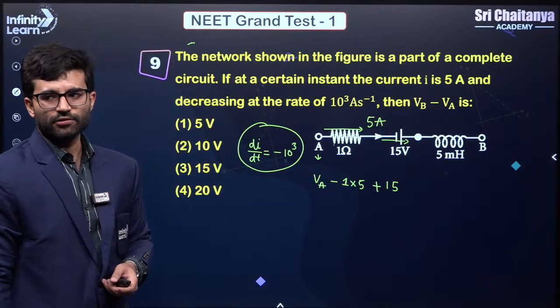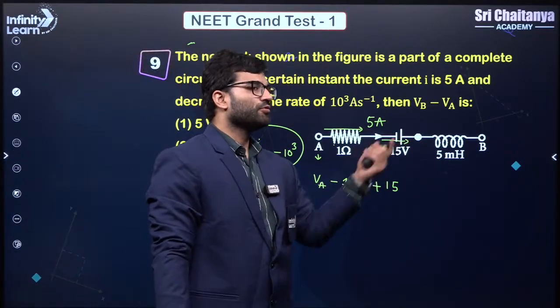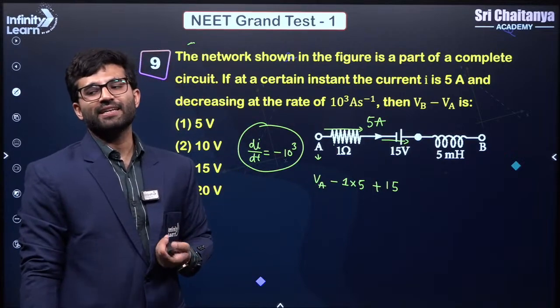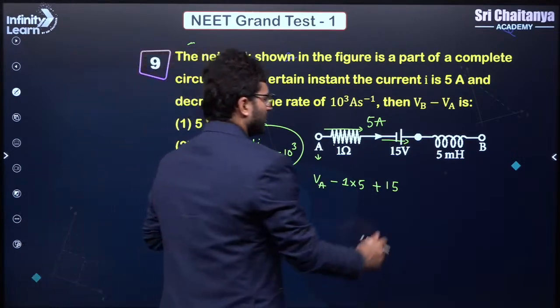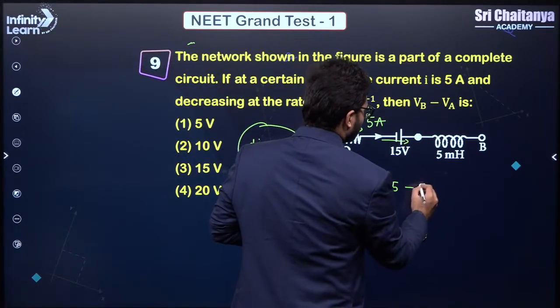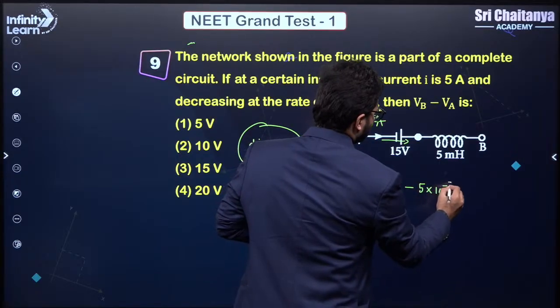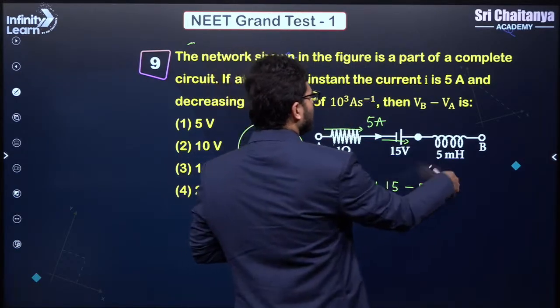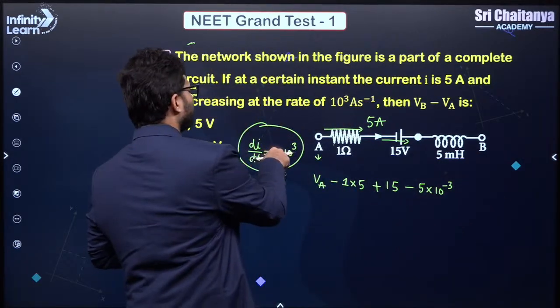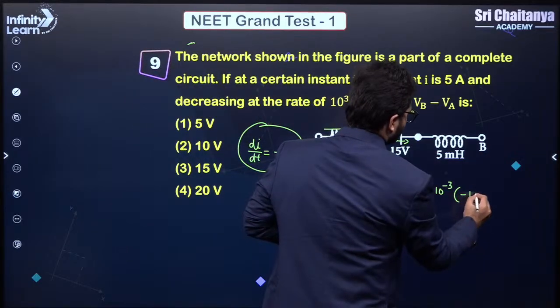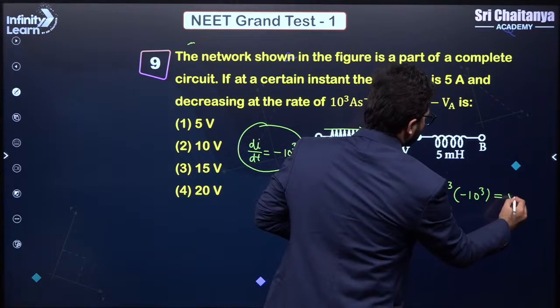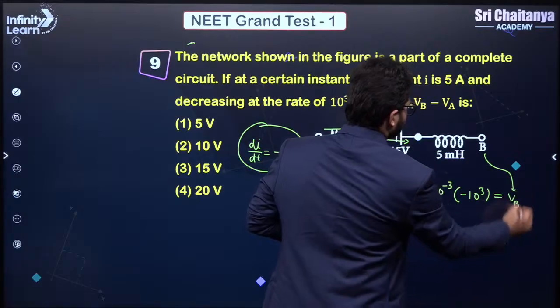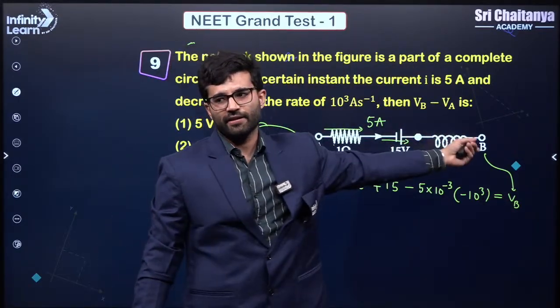Understood? Then we have the inductance, and through the inductance it is minus L di by dt. So minus L, what is L? 5 millihenry, right? L di by dt. What is di by dt? Minus 10 to the power 3, and finally it has to be equal to the potential at B. So we started from here, we ended there.